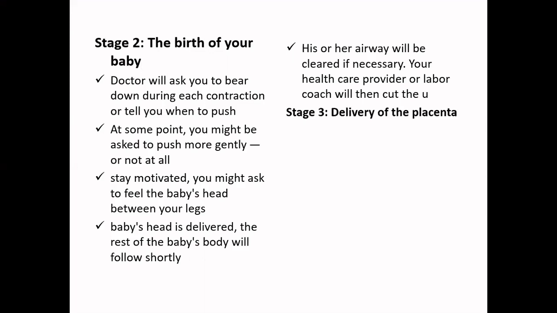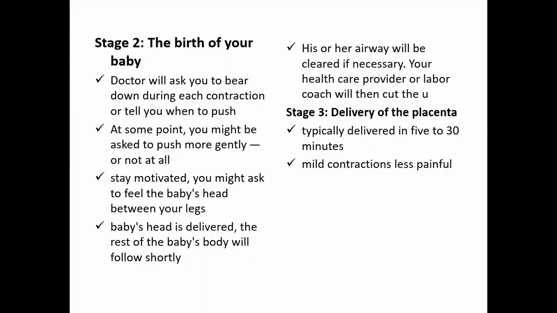Then comes the third phase, that is the delivery of the placenta. By the end of the second phase, the baby has already come into this world, but the process is still not over. There are some things that are still left to be done. So stage 3 is the delivery of the placenta. The placenta is typically delivered in 5 to 30 minutes. After the birth of the baby, the placenta may come out in 5 to 30 minutes.